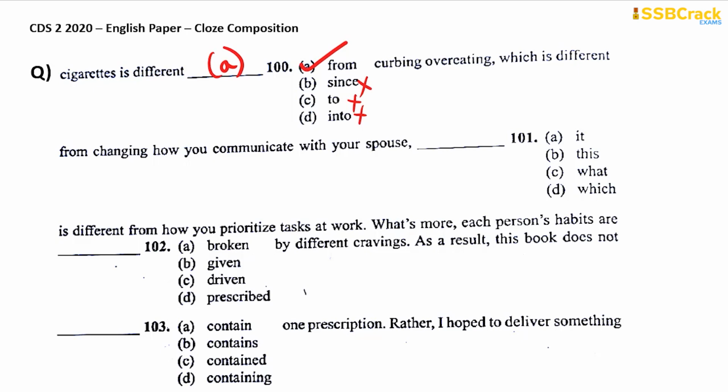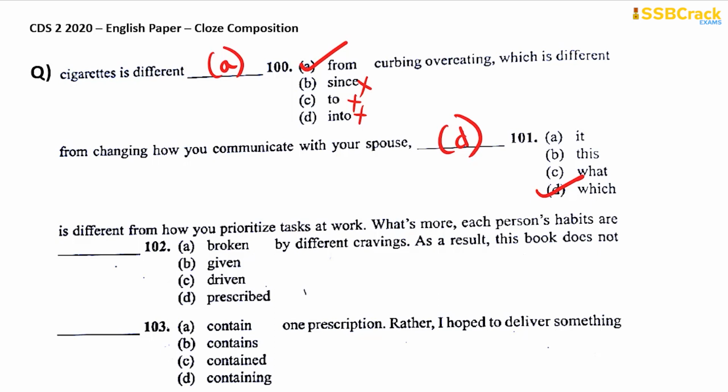Is different from curbing overeating, which is different from changing how you communicate with your spouse. It, this, what, which is different from how you prioritize tasks at work. It should be which. Okay, option D. So which is different from changing how you communicate with your spouse, which is again different from how you prioritize tasks at work. Okay, this is how which will be used here.